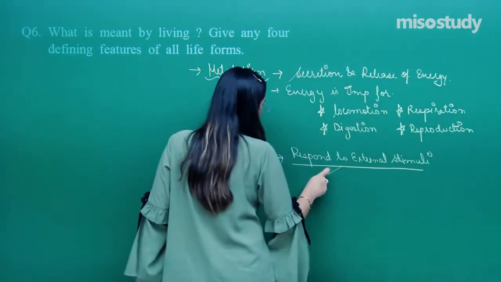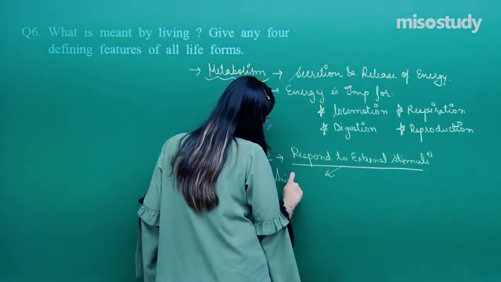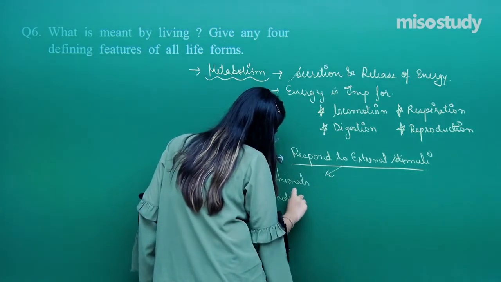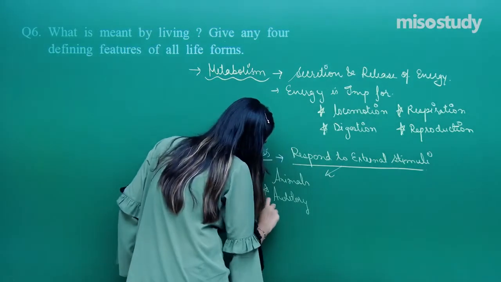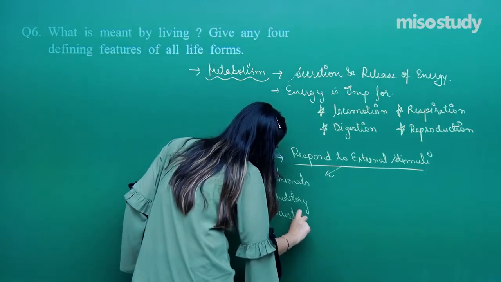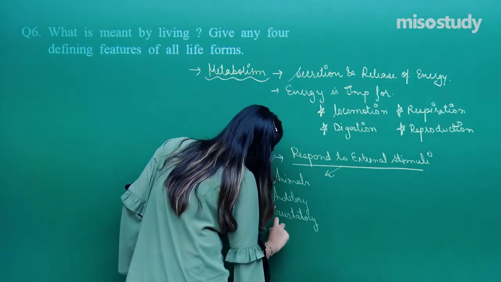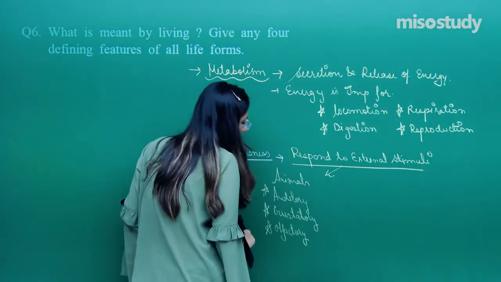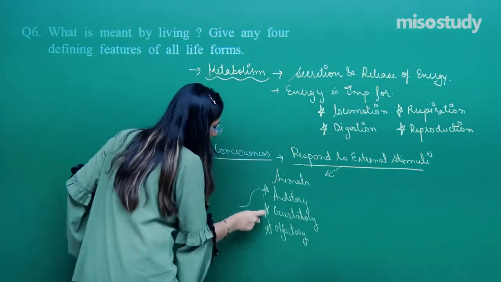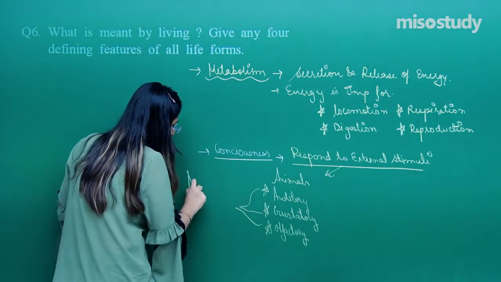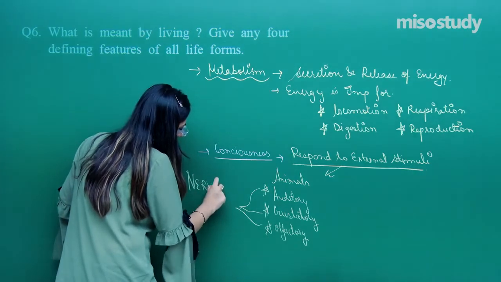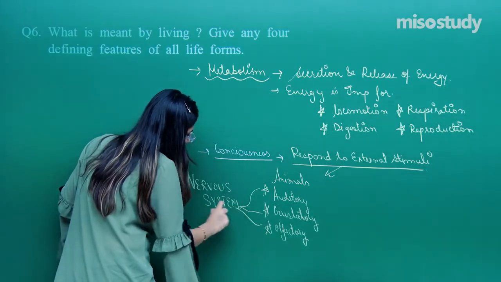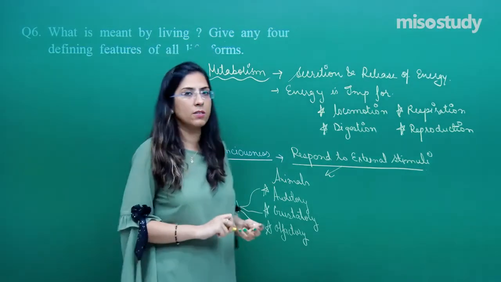In case of animals also, auditory, gustatory and olfactory receptors are there, and very important, an eye is present. And we all have a well developed nervous system, due to which we can respond to external stimuli.